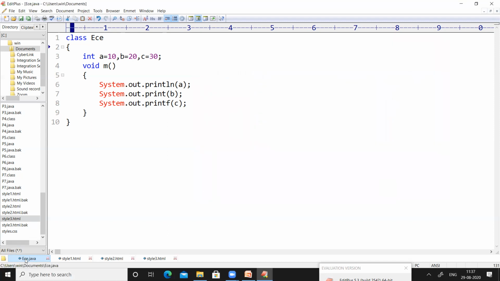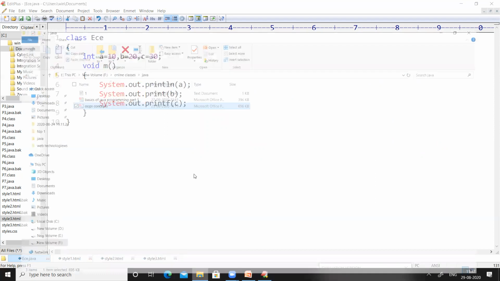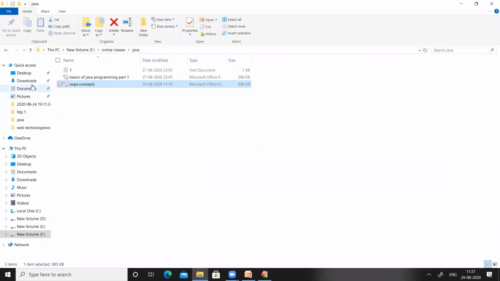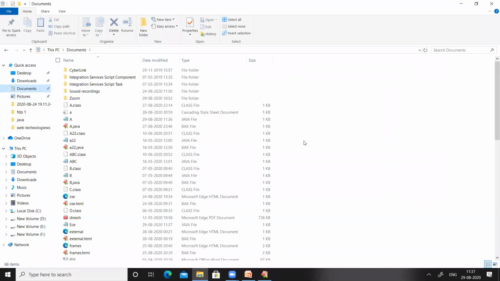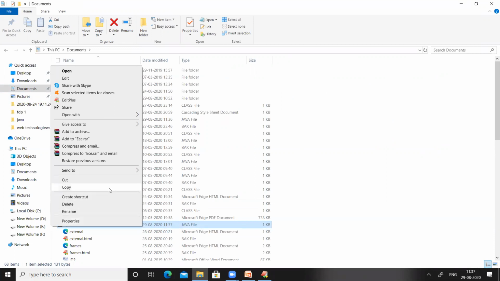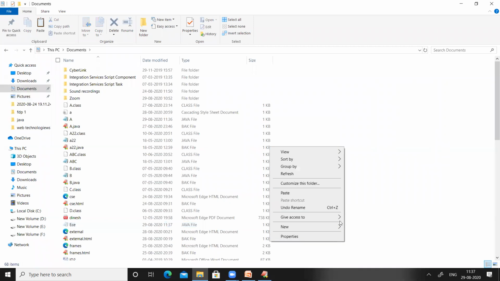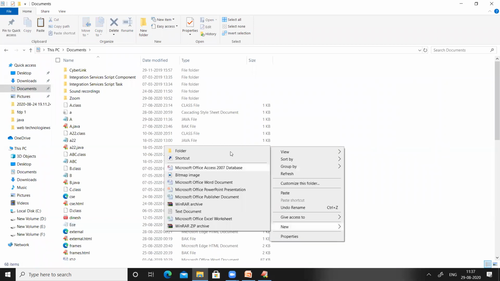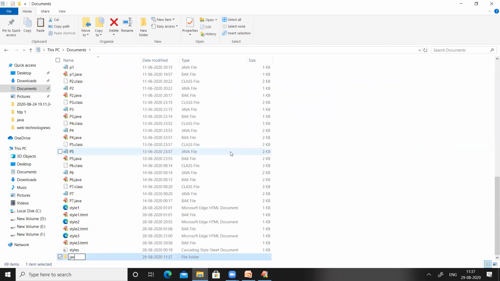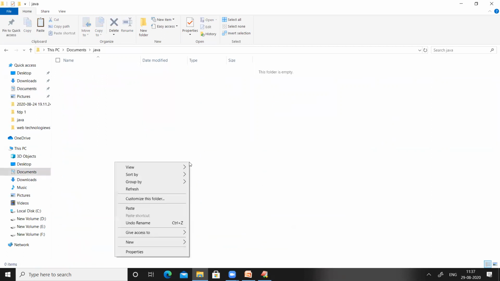So this program has been saved in Documents. Now let us move to Documents. Here it is, ECE, it is a Java file. In Documents, I want to create one more folder called Java, because I want to write each and every program inside Java only.